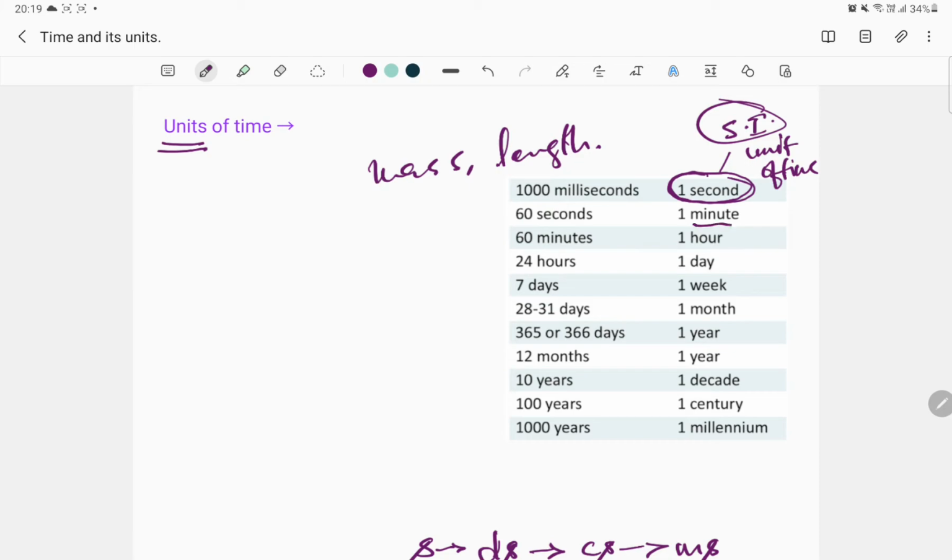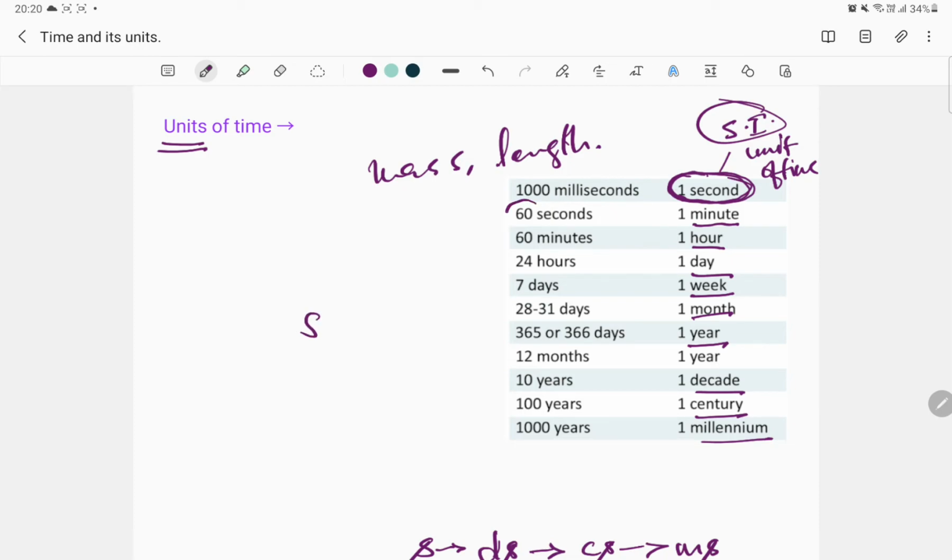So the SI unit of time, or one of the units of time, is second. Another unit of time is a minute. Another unit is hour, and then a day. And a week is a unit of time. Month is a unit of time, and so is year, and then a decade, and then a century, and a millennium. And there are many other units. So let us try to understand the most common ones and what they are. 1 second is the smallest unit of time that we are going to start talking about. So second also happens to be the SI unit.